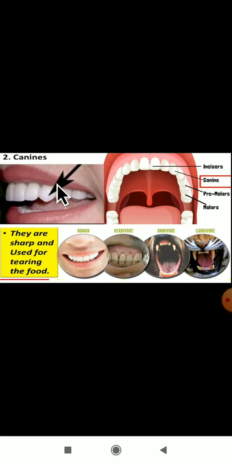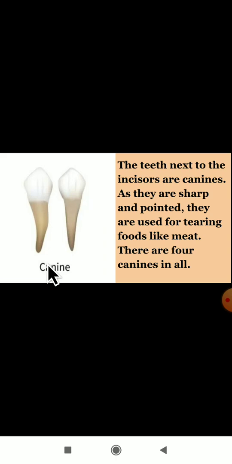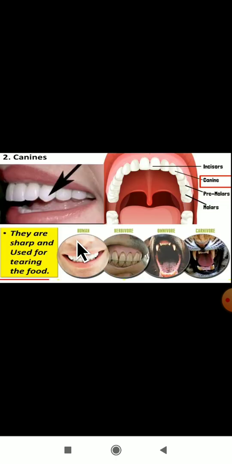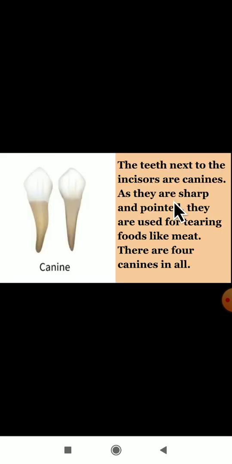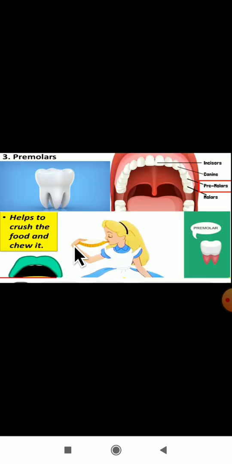Next one is the canine. Canines are sharp and used for tearing the food. Why are we using canines? We use the canine for tearing the food. The teeth next to the incisors are the canines. Can you see? Next to the incisors we have a canine. These are sharp and pointed, and these canines help us to tear the food.